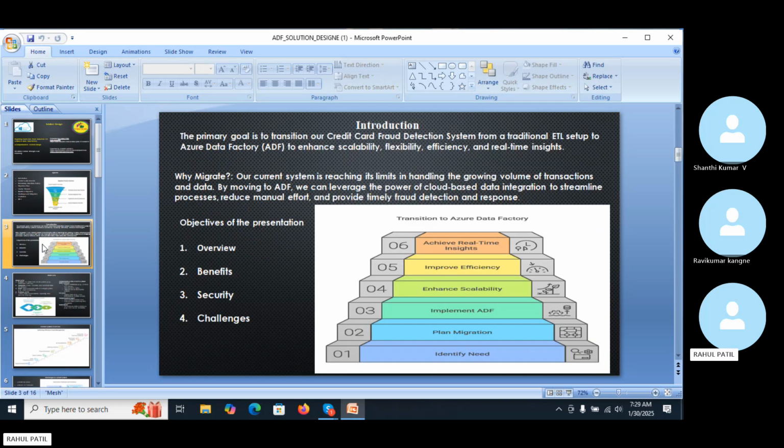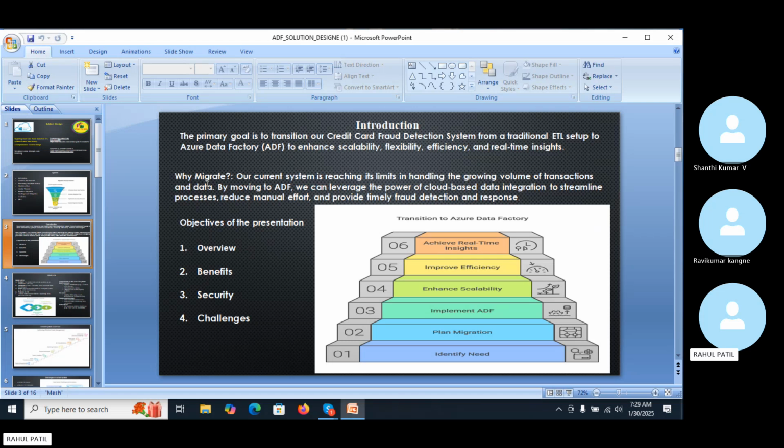The next slide is regarding the introduction. The primary goal of the transition of the credit card fraud detection system to Azure Data Factory is to enhance scalability, flexibility, and efficiency. So this is the introduction. Why do we have to migrate from the old system to the new ADF system?